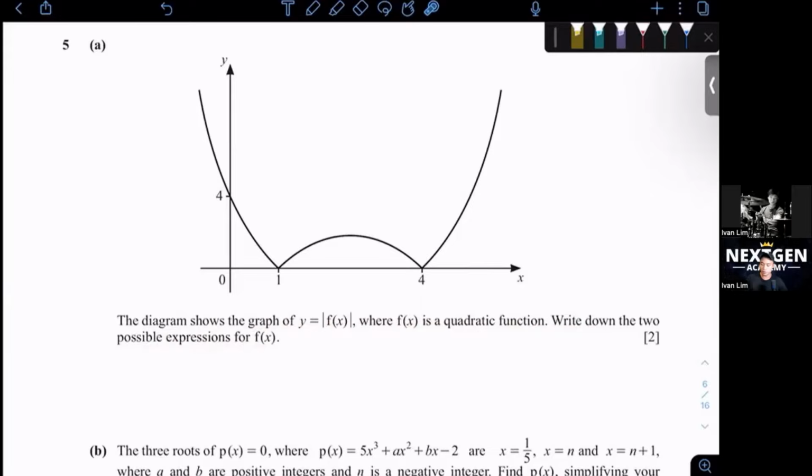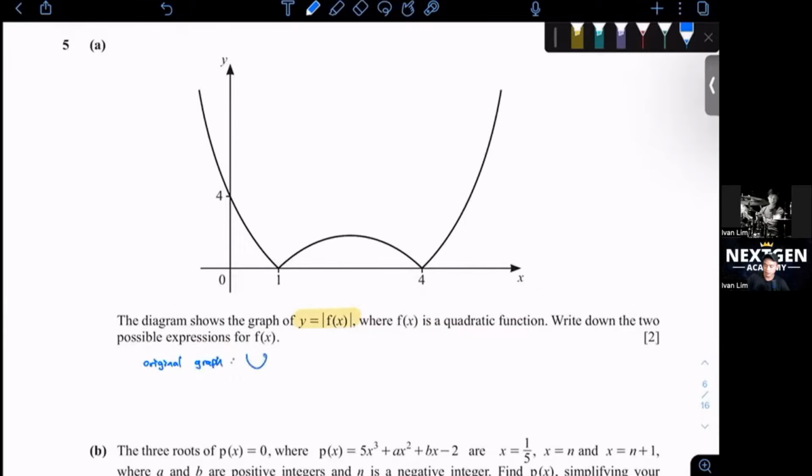When it's modulus already, modulus means it's a happy symbol where everything becomes positive. So our original graph for this can be a smiley face.